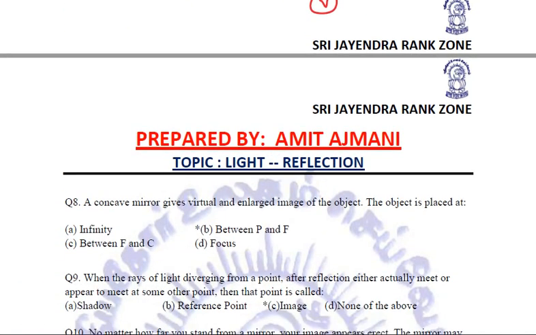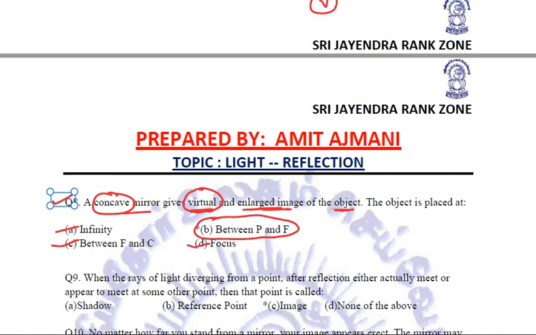Next question. A converging mirror gives a virtual and enlarged image of the object. Now, whenever a virtual image is formed in case of a concave or converging mirror, it was only in the first case when the object was placed between P and F. So the object when placed between P and F will give us a virtual and enlarged image, because in all the other cases, whether the object is kept at infinity or between F and C or at focus, always real images will be formed.